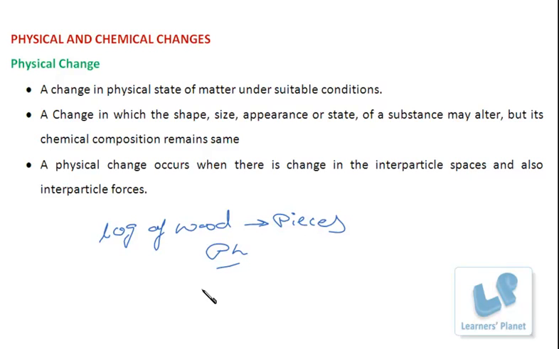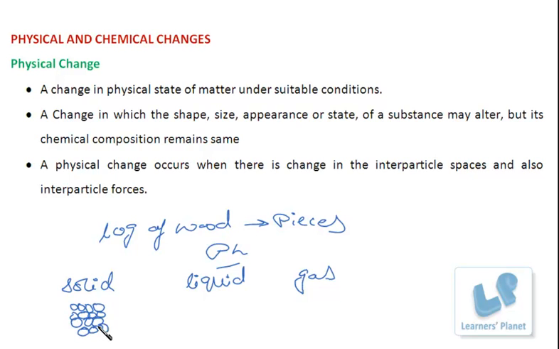Let's take the example of water. Now water exists in all the three states of matter, that is solid, liquid and gas. In solid, what happens? The particles are closely packed.